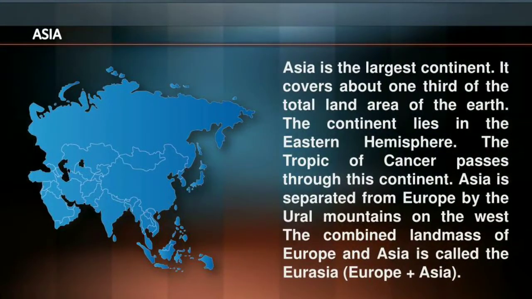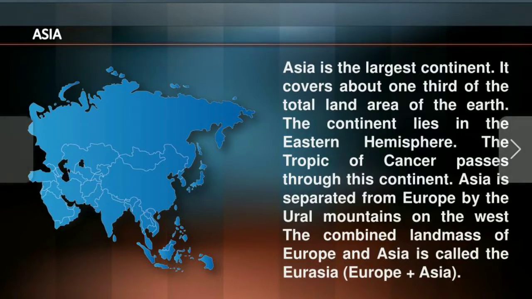Now about Asia. Asia is the largest continent. It covers about 1/3 of the total land area of the Earth. The continent lies in the eastern hemisphere. The Tropic of Cancer passes through this continent. Asia is separated from Europe by the Ural Mountains on the west.